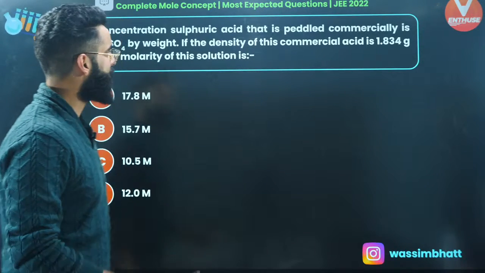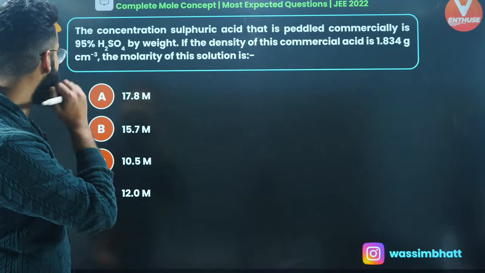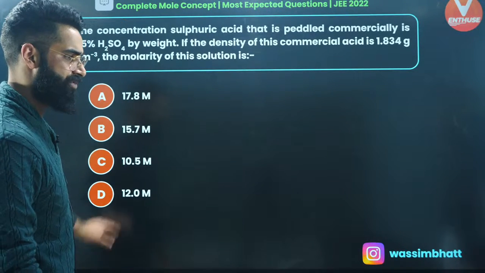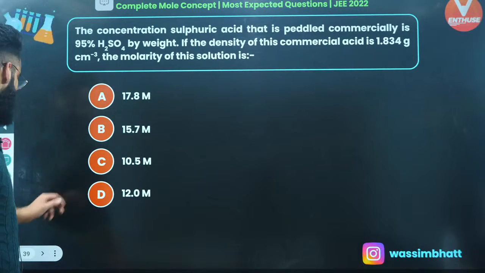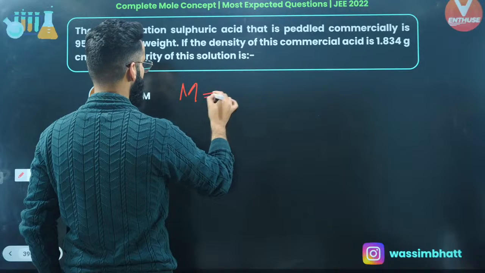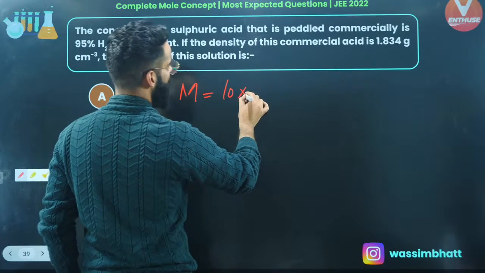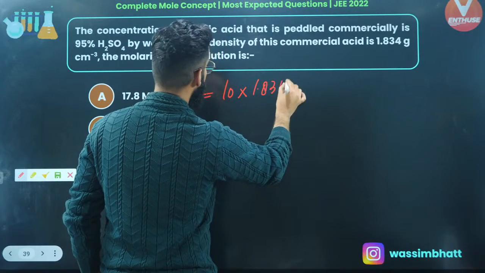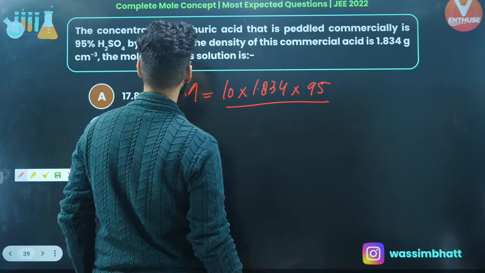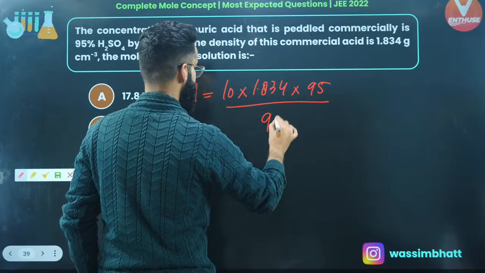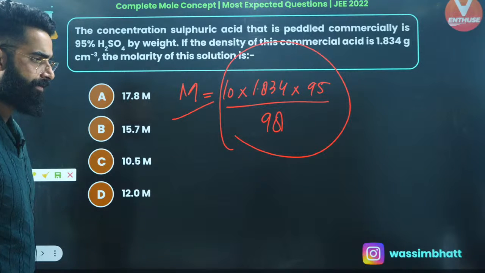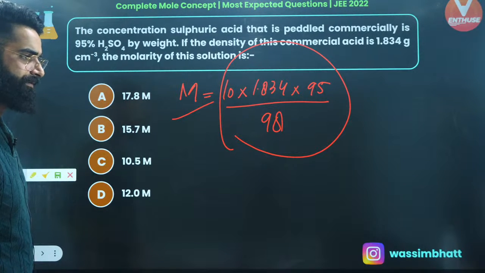The concentration of sulfuric acid that is peddled commercially is 95% H2SO4 by weight. If the density of this is this much, find the molarity of this solution. Again, a similar sort of question, guys, which you'll be solving by the similar formula. Molarity of the solution is simply going to be equal to 10 multiplied by density of solution, which is given as 1.834, multiplied by weight percent of solute, which is 95, divided by molar mass of solute. Solute is H2SO4, its molar mass is 98 grams. Just solve this term, get the molarity, that's it. The question is done and dusted.